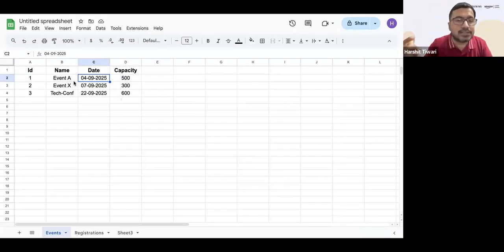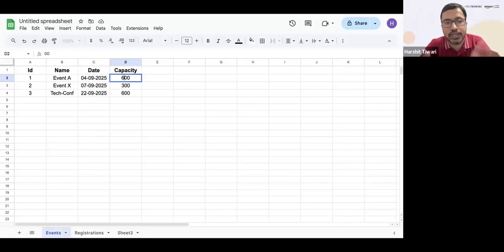That is where databases come into the picture, where the data is stored in a database and you can use something like SQL to get the data from there and display it somewhere else. So you can fetch the data, you can display it, and you can manipulate the data. Because right now if I want to change something, let's say I want to edit this 500 to 600, I have to manually open the spreadsheet, come here, click on this, and change it.